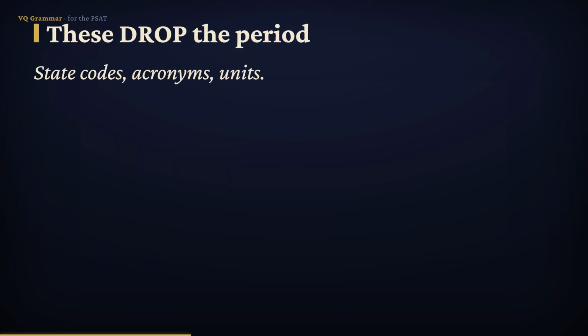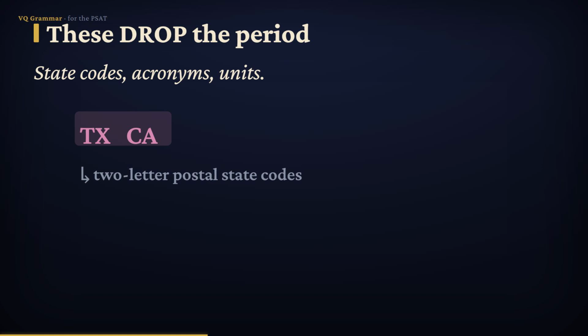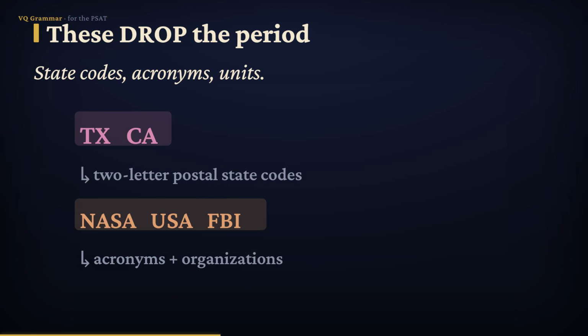Now the second pile, abbreviations that drop the period. Two-letter postal state codes are written in capitals with no periods, like TX for Texas and CA for California. Acronyms and many organizations skip periods too, like NASA, USA, and FBI. And units of measure usually go without periods as well, like kg for kilograms and ft for feet. State codes, acronyms, and units, no dots.